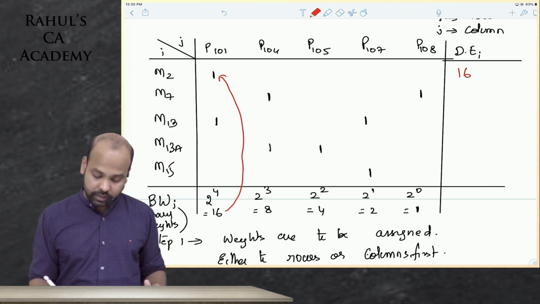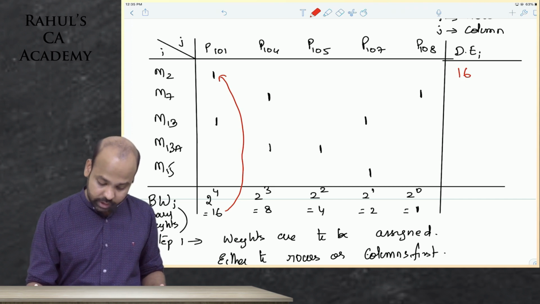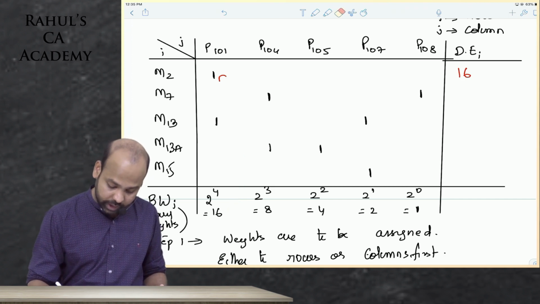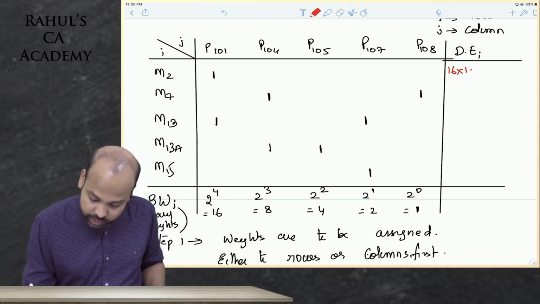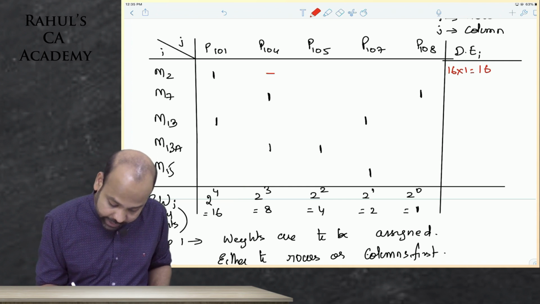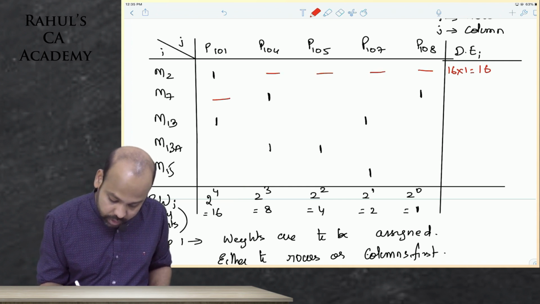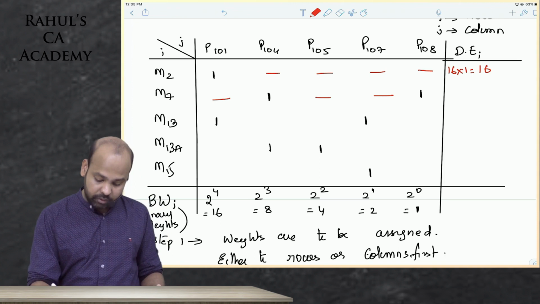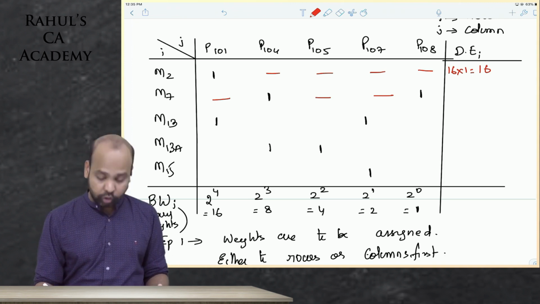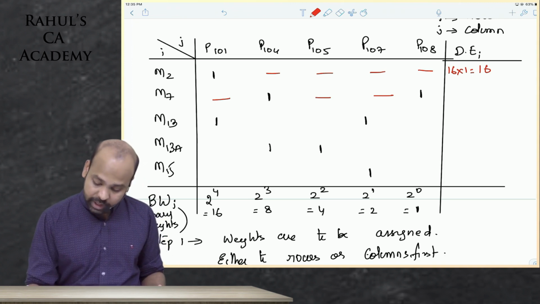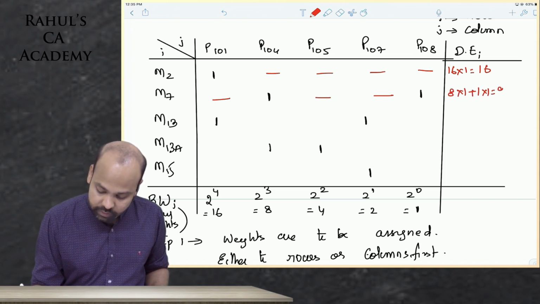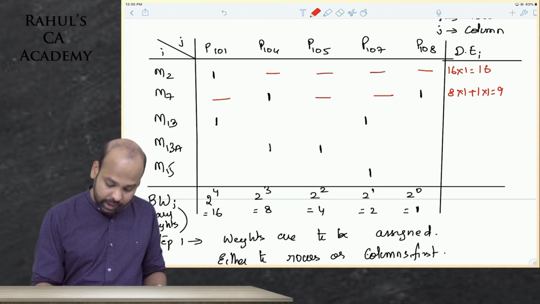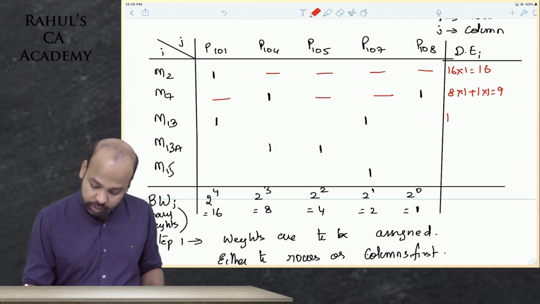Is it understood, guys? As far as M2 is concerned, beta, here there's only 16 into 1. So wherever you have numericals, guys, for the first one, I will just write it in a detailed manner. So this is 16 into 1, 16 itself. For the second part, P104 is on machine 7, guys. So you multiply 8 with 1, you multiply 1 with 1. 8 into 1 plus 1 into 1, so that is 9. Third part, it is 16 into 1, 2 into 1.